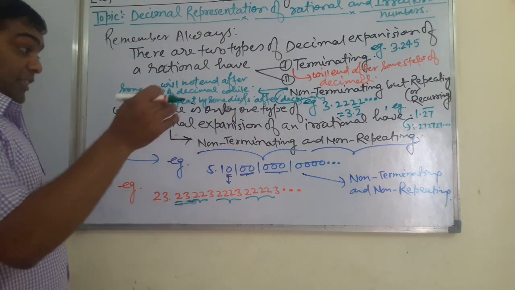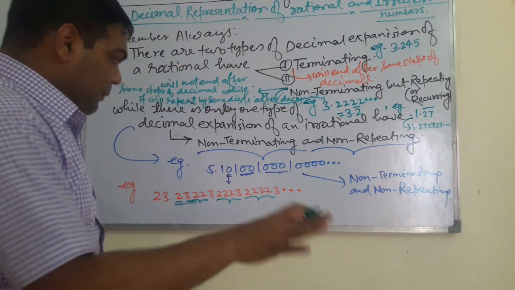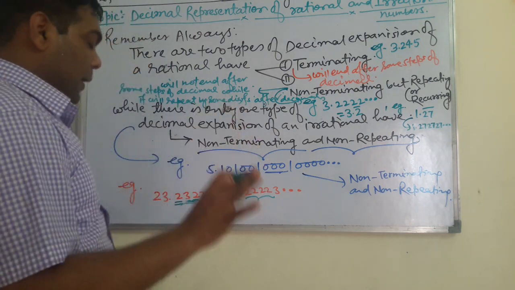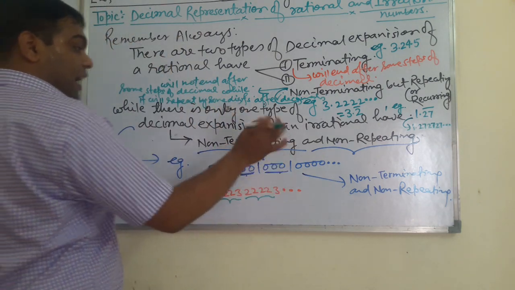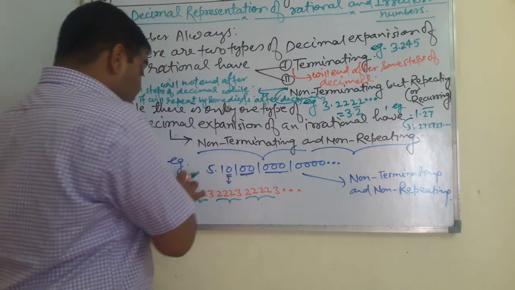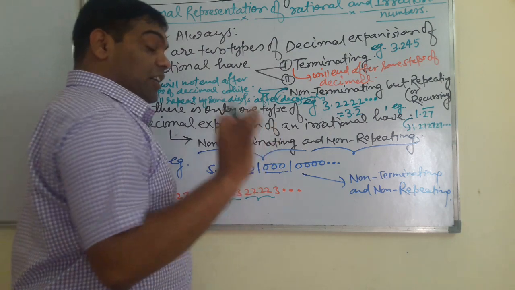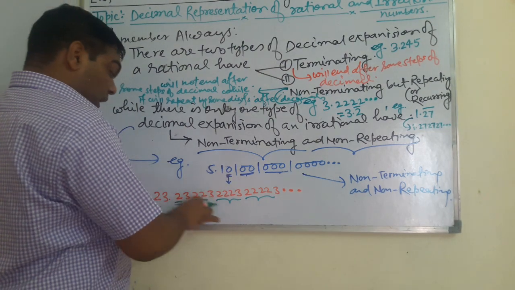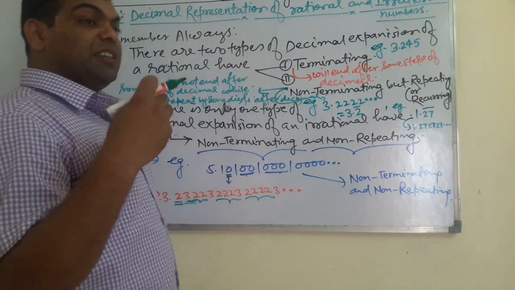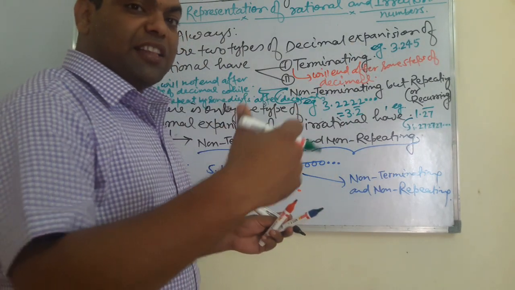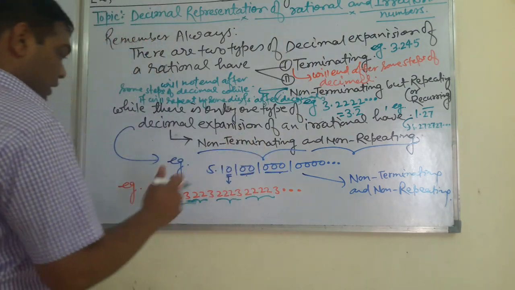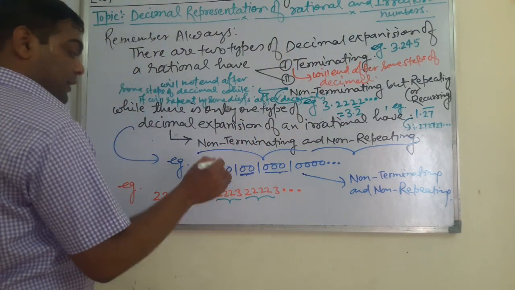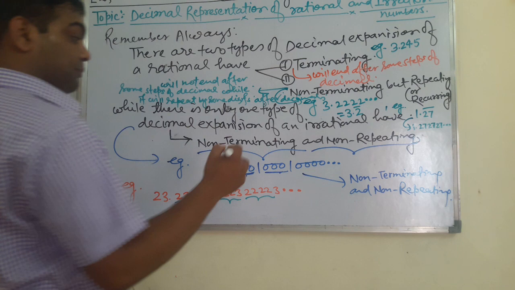So it is non-terminating, meaning not going to stop after some steps of decimal, and non-repeating, meaning no digits are repeating continuously. The digits which repeat are increasing in their size.